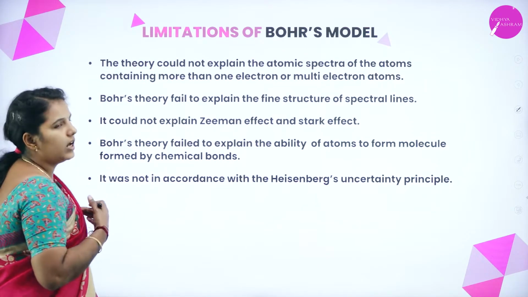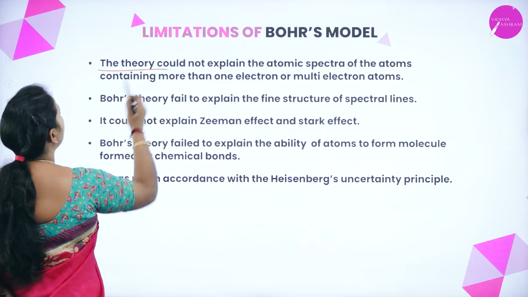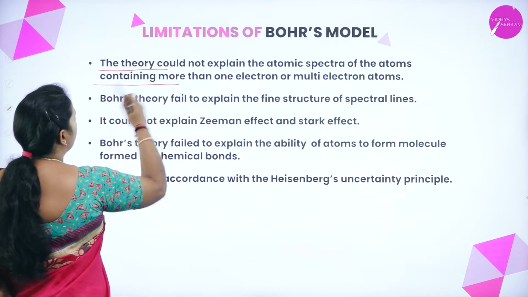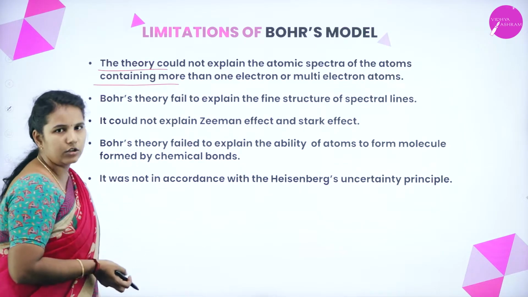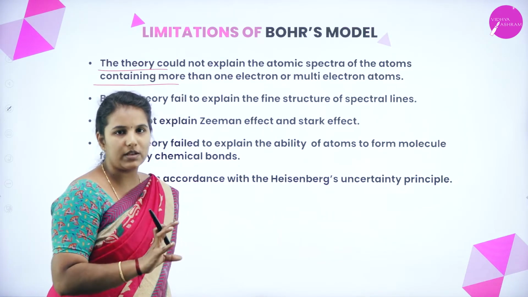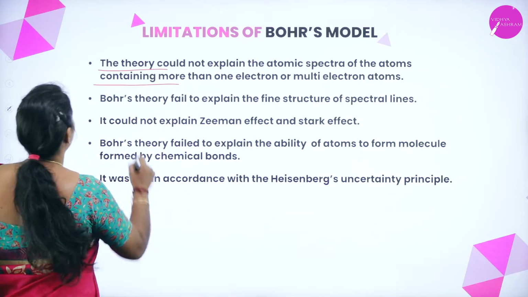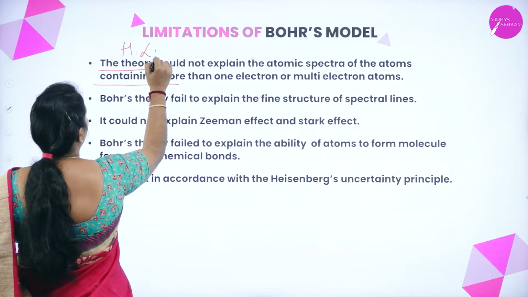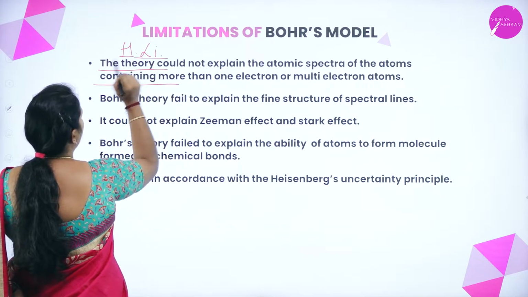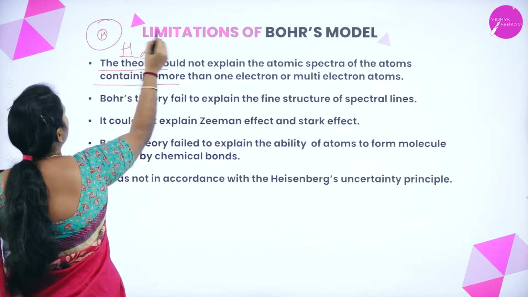When we move on to the limitations of this Bohr model, this theory cannot explain the atomic spectra of an atom containing more than one electron, or multi-electron atoms. This explanation of the atomic spectra is only applicable to certain elements such as hydrogen and lithium, where only one electron is present in the outermost shell.